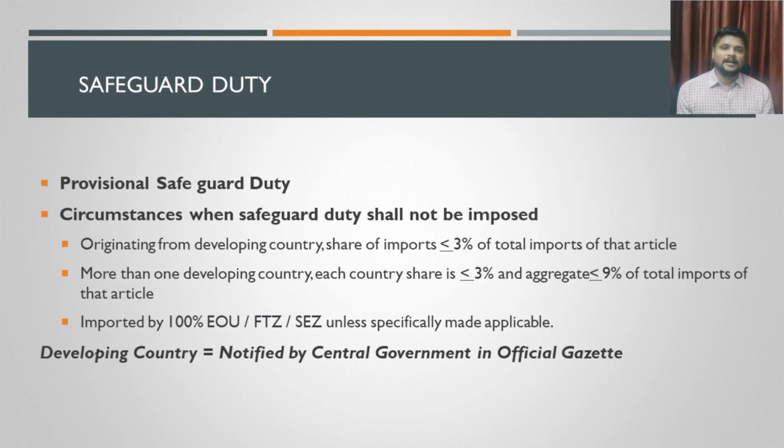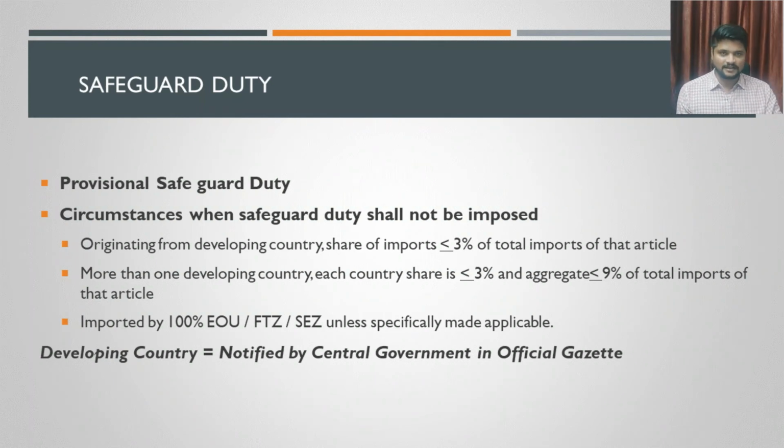You are one among the importers. Many importers would be importing the same pedestal fan from the same country. So if your value of import is up to 3%, then safeguard duty will not be applicable. If it crosses 3%, then SDT will be applicable on the entire value.